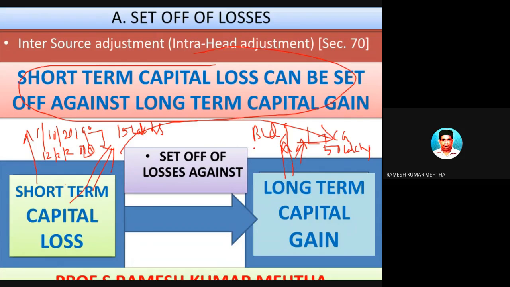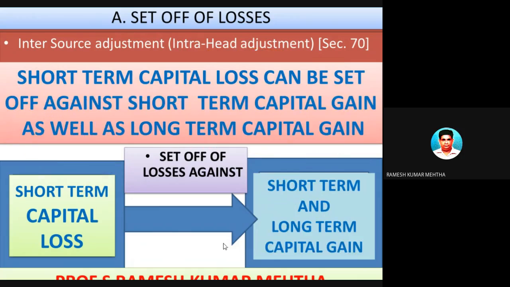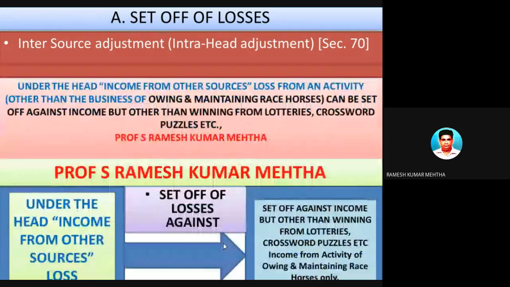So eventually the balance is 35 lakh rupees of long-term capital gain. So short-term capital loss can be set off against short-term capital gain as well as long-term capital gain. Already I discussed it.